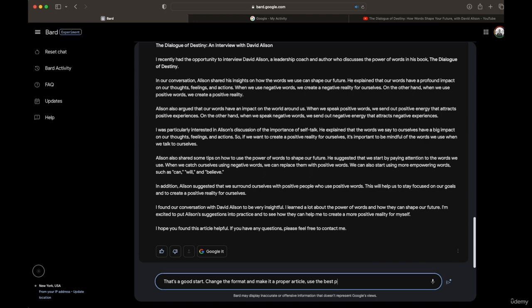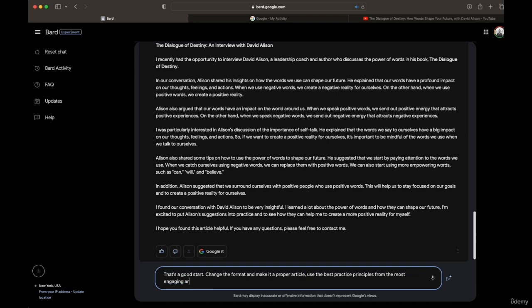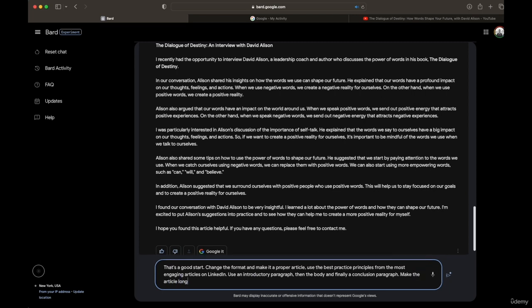Use the best practice principles from the most engaging articles on LinkedIn. Use an introductory paragraph, then the body, and finally a conclusion paragraph. Make the article longer than it is now.